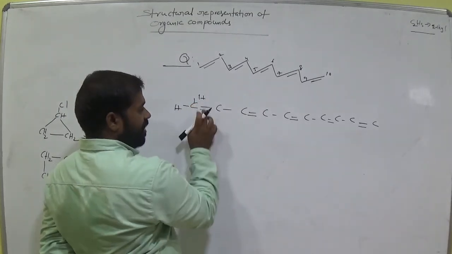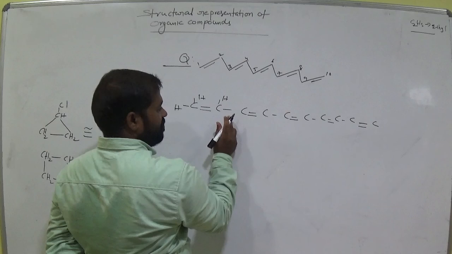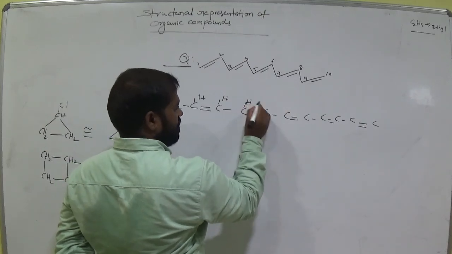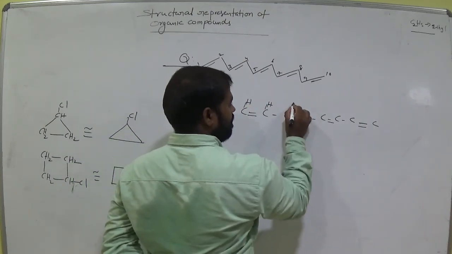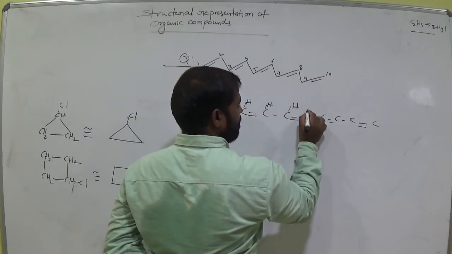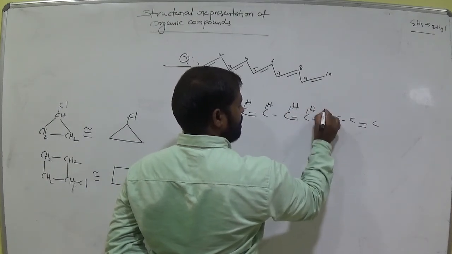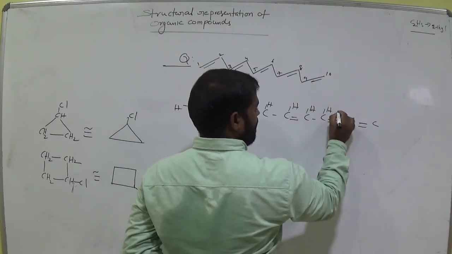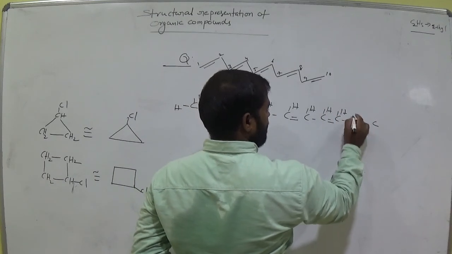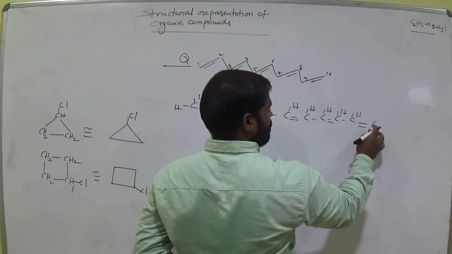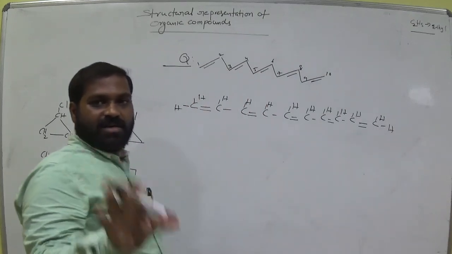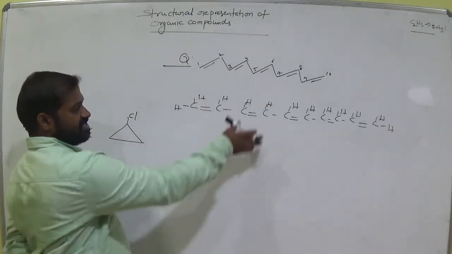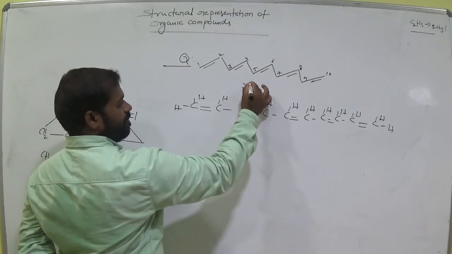Am I right? 1 2 3. It needs one hydrogen. 1 2 3 4. It is with 1 2 3. It needs one. 1 2 3. 1 2 3. 1 2. It needs 2. Why? Because carbon is always tetravalent. Okay, this is the meaning of this structure.